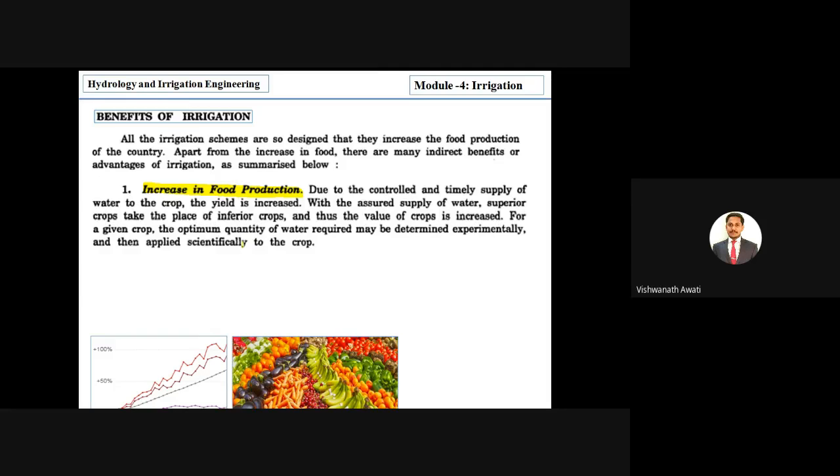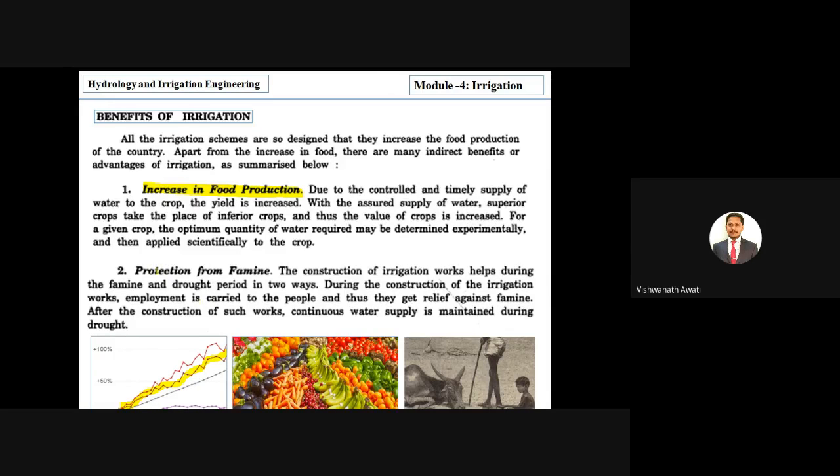If you see the graph, before irrigation you can see only small growth in the food production, right, with respect to the increase in time or years, correct? Next is protection from the famine, right? Famine is a naturally occurring problem, and it is mainly related to drought conditions. Protection from the famine: construction of irrigation work helps during famine and drought periods.